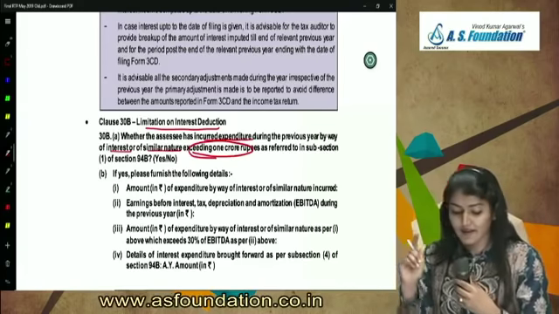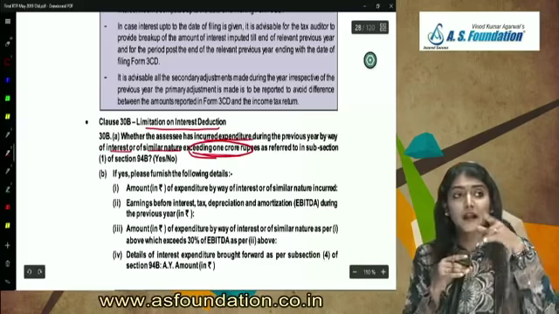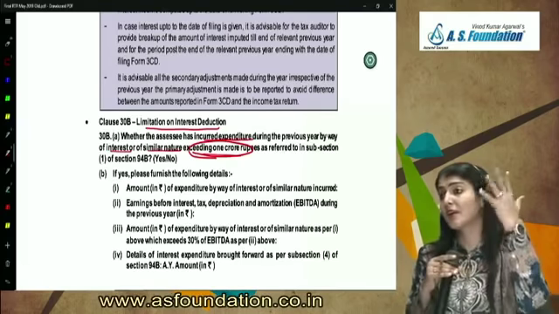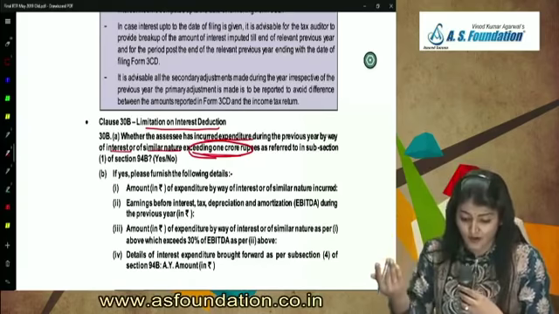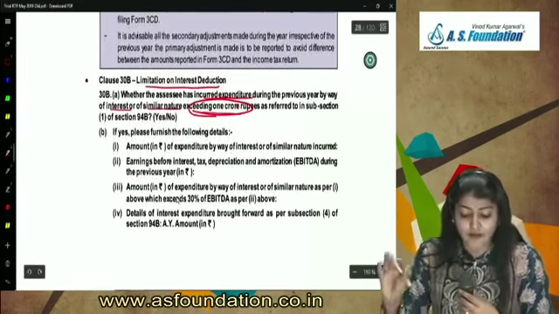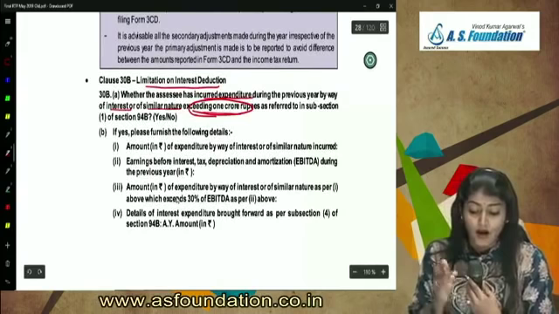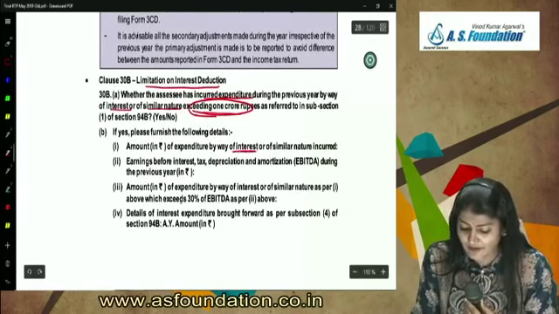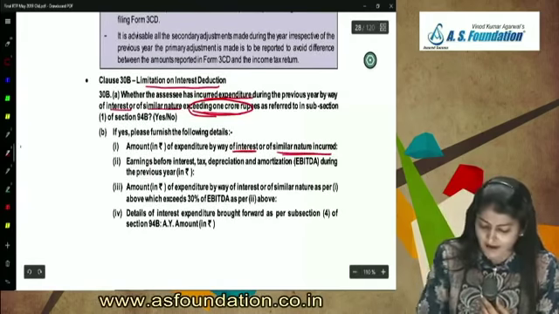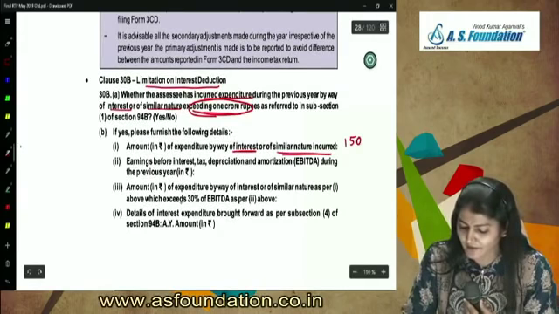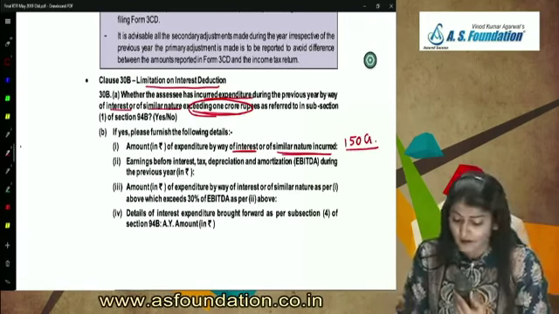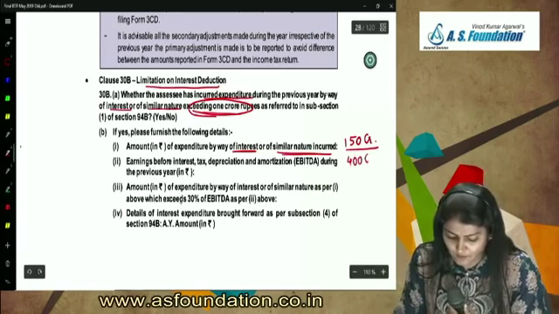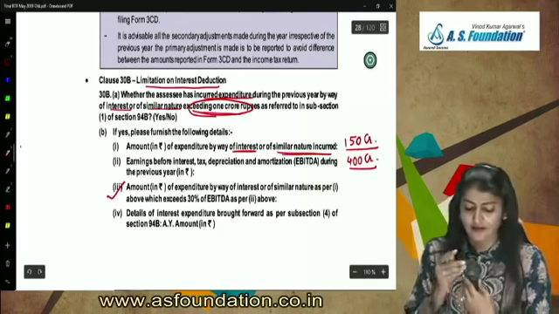So again what does it say? Exceeding 1 crore. Even for primary adjustment, what did it say? Exceeding 1 crore. Even for limitation on interest deduction, if it is exceeding 1 crore, then please furnish the following details. Amount of expenditure by way of interest or of similar nature: in my example, how much is it? 150 crore. And the EBITDA is 400 crore. Calculate the third number and tell me.